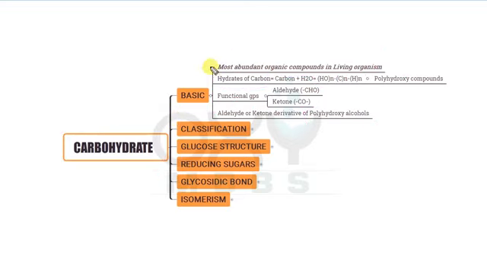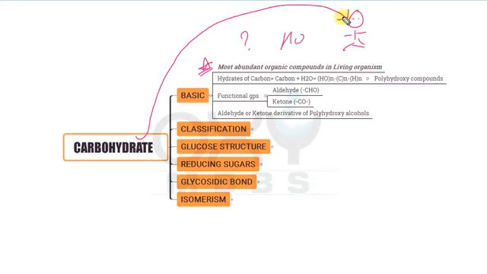So my dear friends, this is most important MCQ, that which is the most abundant organic compound present in the living organism. Living means every individual, every living organism, human being, all, including human being also. In the human being also, carbohydrate is the most abundant organic compound.